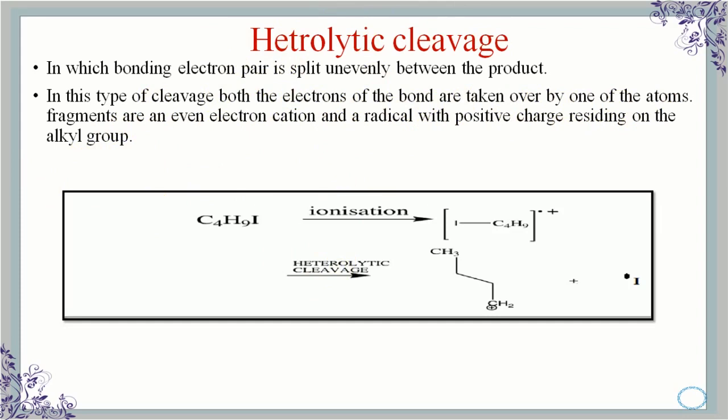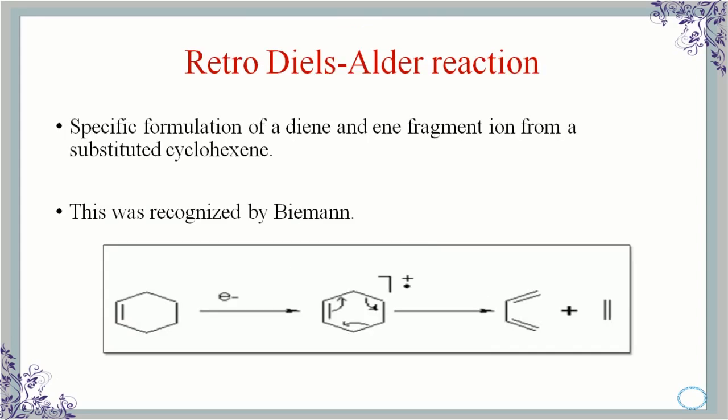So, the Retro-Diels-Alder reaction. Here, conjugated diolefins and monoolefinic fragments are formed upon the electron ionization of a molecule containing a cyclohexene ring, which was recognized by Bayman. Here, an ene and a diene are formed. For example, when electrons bombard cyclohexene, it gets converted to the molecular ion, and further, through the making and breaking of bonds, it forms butadiene and ethylene.